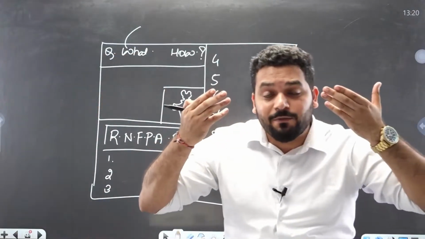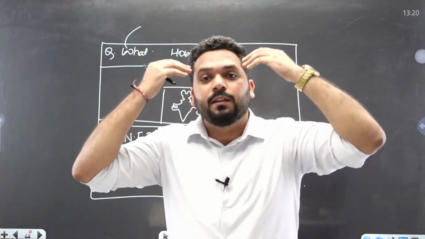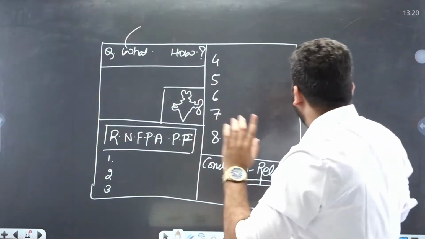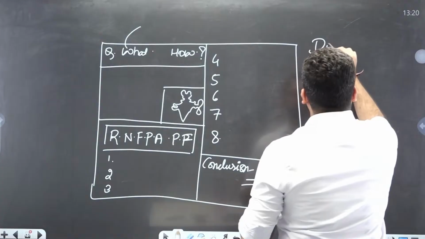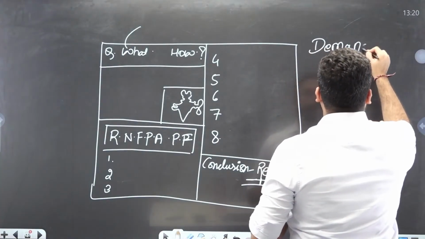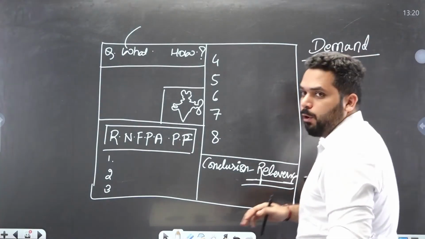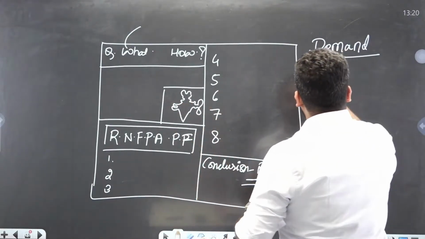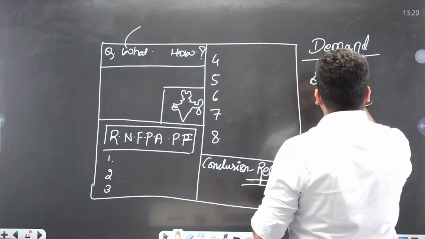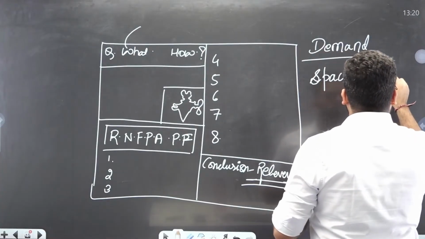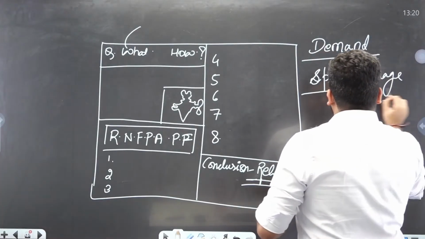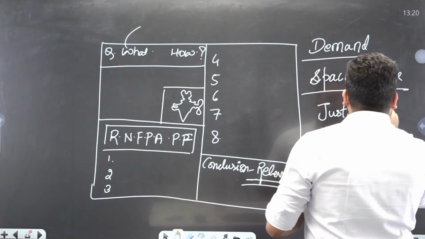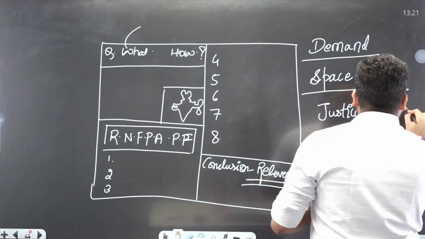This is how my 2 pages are going to look like. This mechanism is working in my brain, in my head, that how the 2 pages will be utilized. Understand my friends, बहुत ध्यान से सुनना. पहला चीज है डिमांड. अगर यहीं पे मिस्टेक हो गई तो बहुत बड़ी प्रॉब्लम हो जाएगी, which we discussed till now. Second thing is space management. Third is justice with each demand.